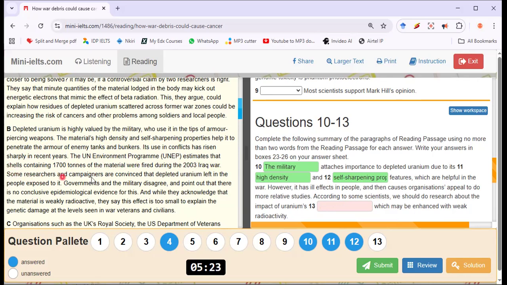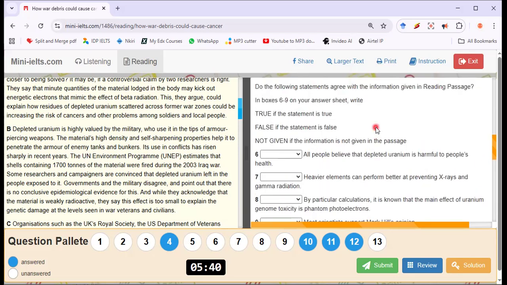Some researchers and campaigners are convinced that depleted uranium left in the people exposed to it is harmful. Government and military disagree. Okay, so this thing here is going to be false. It's not all people. Government and military do not agree. So this number 6 is going to be false.